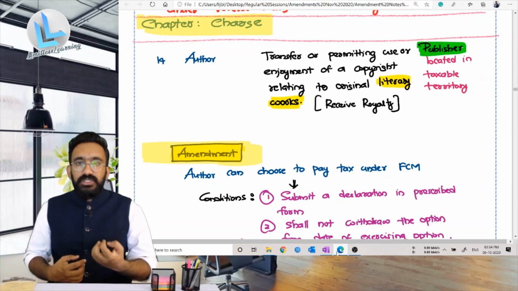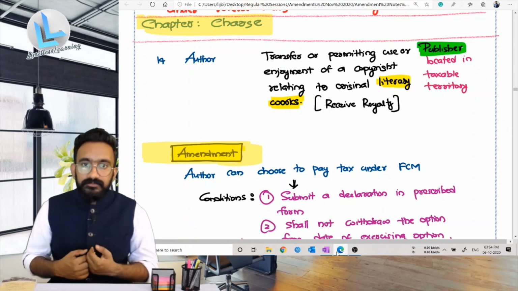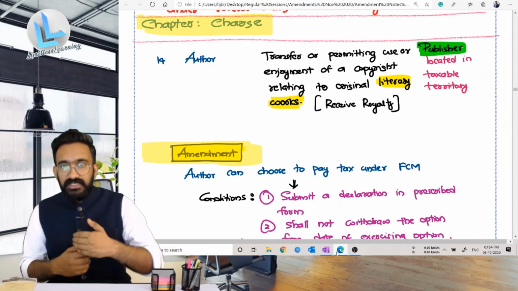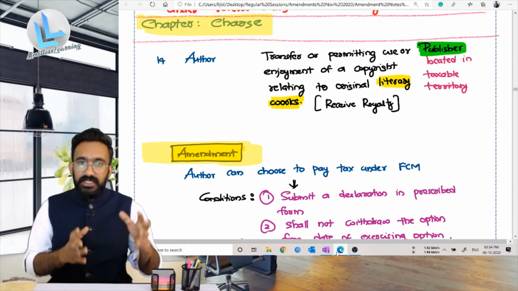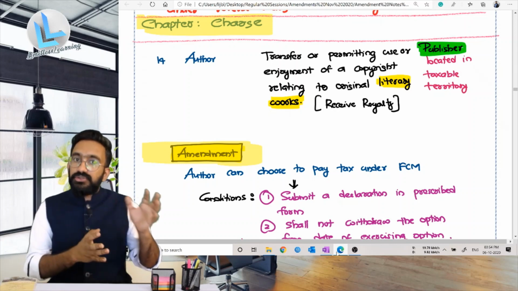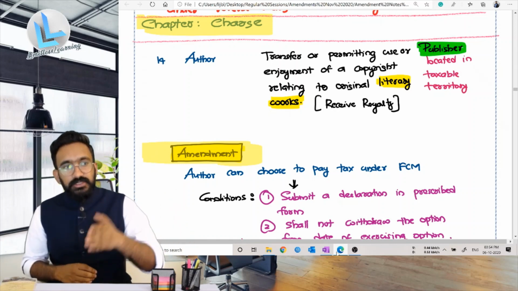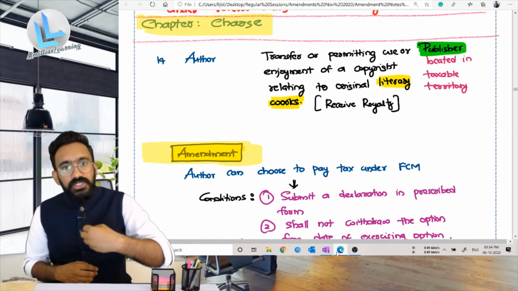Now this publisher is actually selling goods, and the publisher will pay some money to the author, no? So when the publisher is paying some money to the author, definitely the author is providing some services to the publisher. We've already seen that permitting the use of copyright is a supply of service, as Schedule 2 says. So an author is permitting the publisher to use his own copyrighted content and allowing the publisher to print a lot of books.